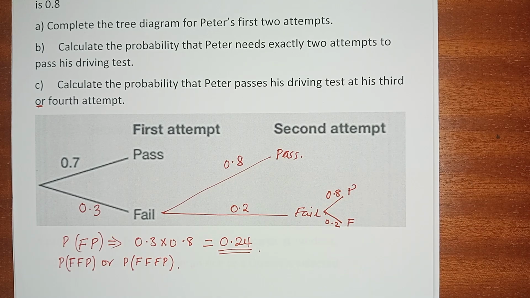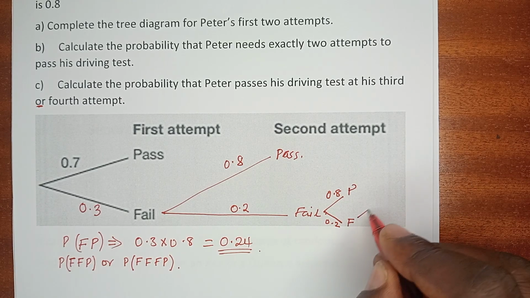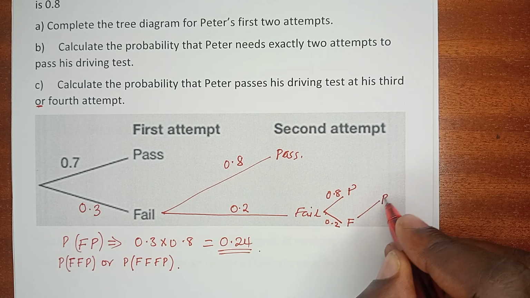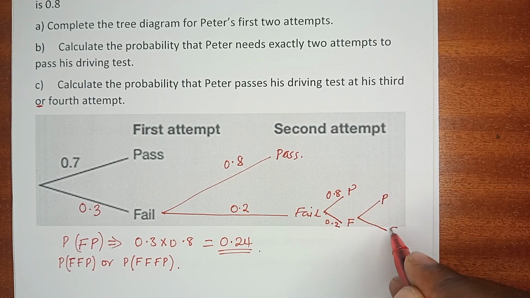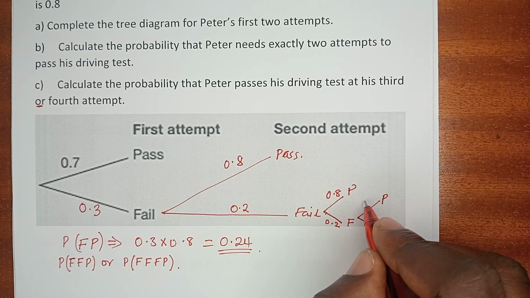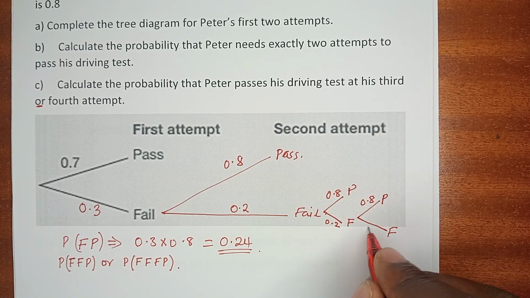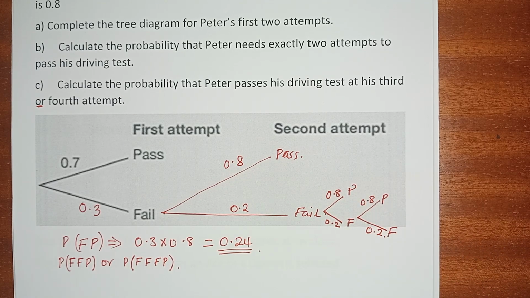If he fails the third attempt, he can make a fourth attempt. He can pass this time, or he can fail. Passing remains 0.8, failing remains 0.2.